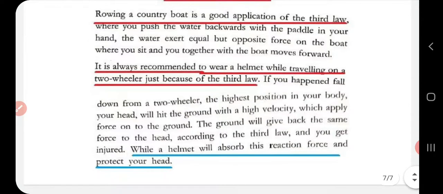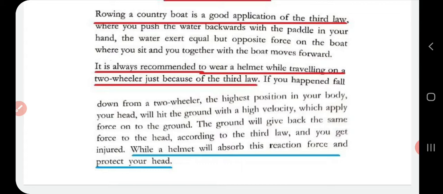Then it is always recommended to wear a helmet while traveling on a two-wheeler. This is also because of the third law. Why? Because if you happen to fall down from a two-wheeler and you're not wearing a helmet, the highest position in your body, what is it? It's your head. It will hit the ground with high velocity. And when you hit the ground with high velocity, what will the ground do? It will exert an equal and opposite force on your head, and this will cause you injury. So if you are wearing a helmet, that helmet will absorb this reaction force and you will be safe, that is, your head will be protected.